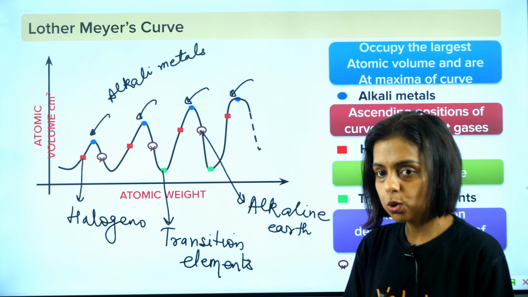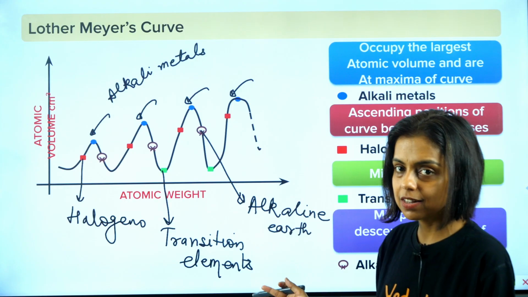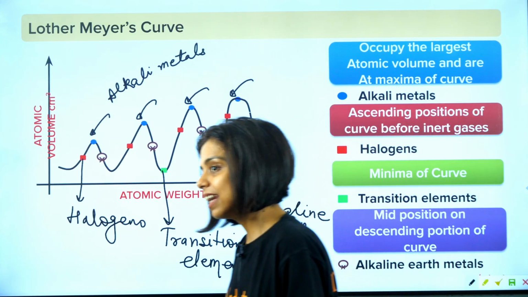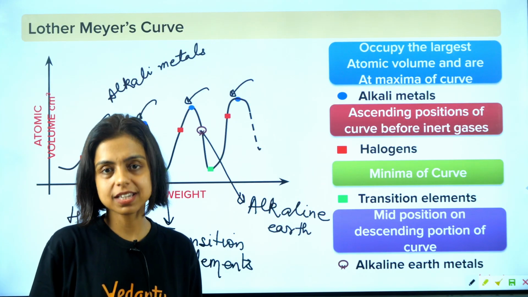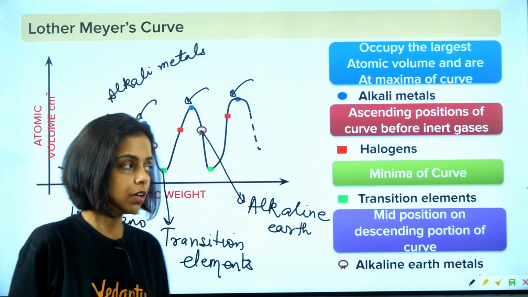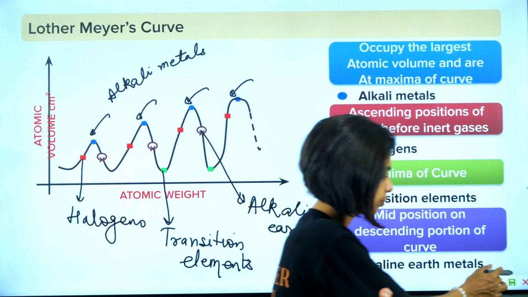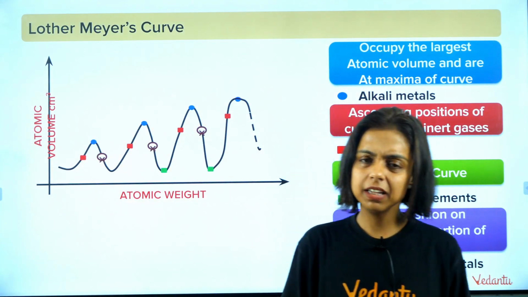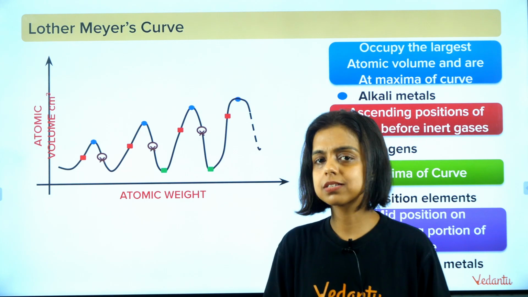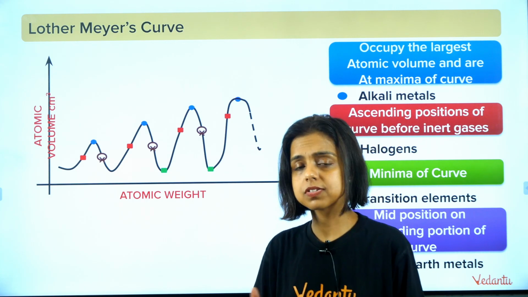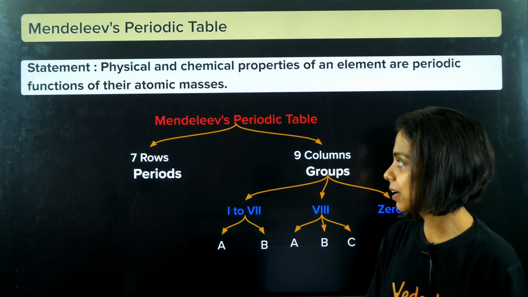So, as I told you, when Lothar Meyer was giving his curve, there was another scientist, Dmitri Mendeleev, indeed a genius scientist of his time, who had a very tragic and traumatic childhood. He made a promise to his dying mother that he would do something good in the field of science. So indeed he fulfilled his promise.